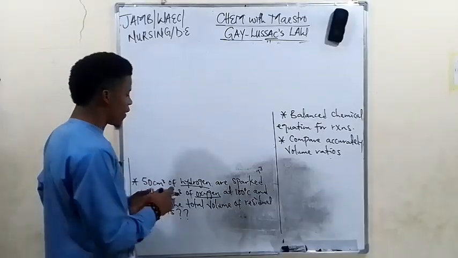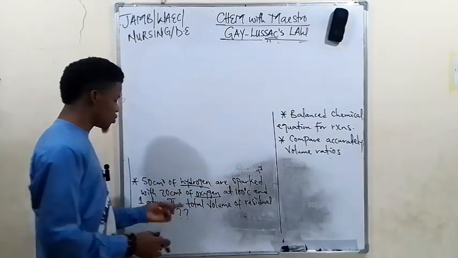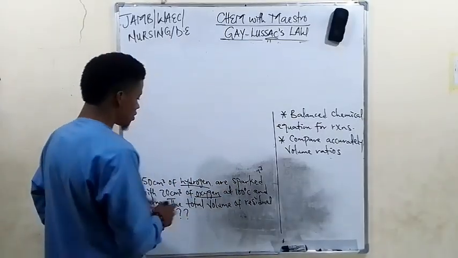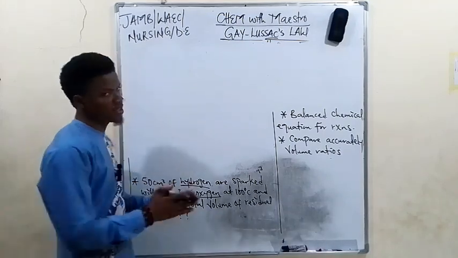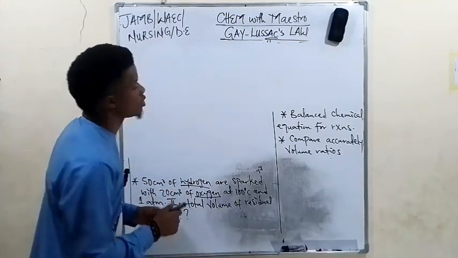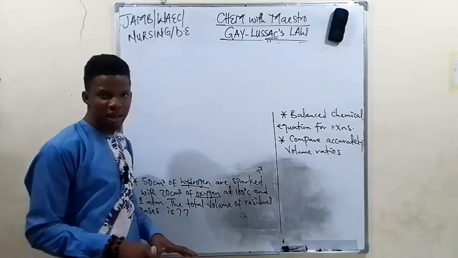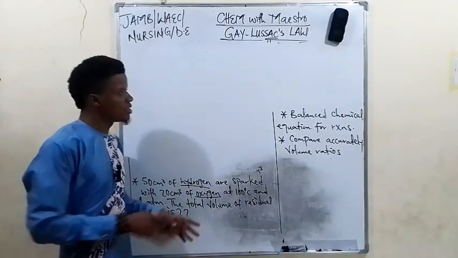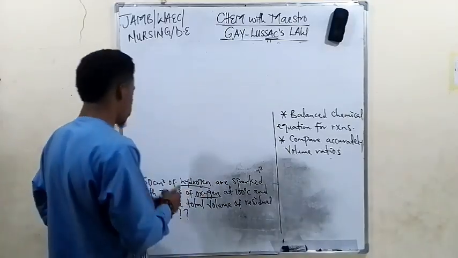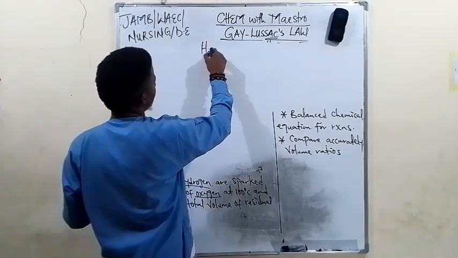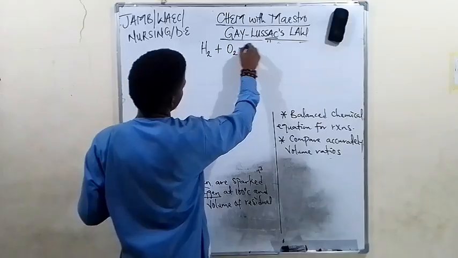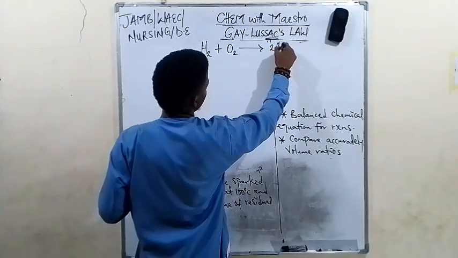50 centimeter cube of hydrogen is packed with 20 centimeter cube of oxygen at 100 degrees Celsius and 1 atm. The total volume of residual gases is, so we are looking for the total volume of gases that remained. Don't forget, hydrogen always reacts with oxygen to give us steam, water vapor.